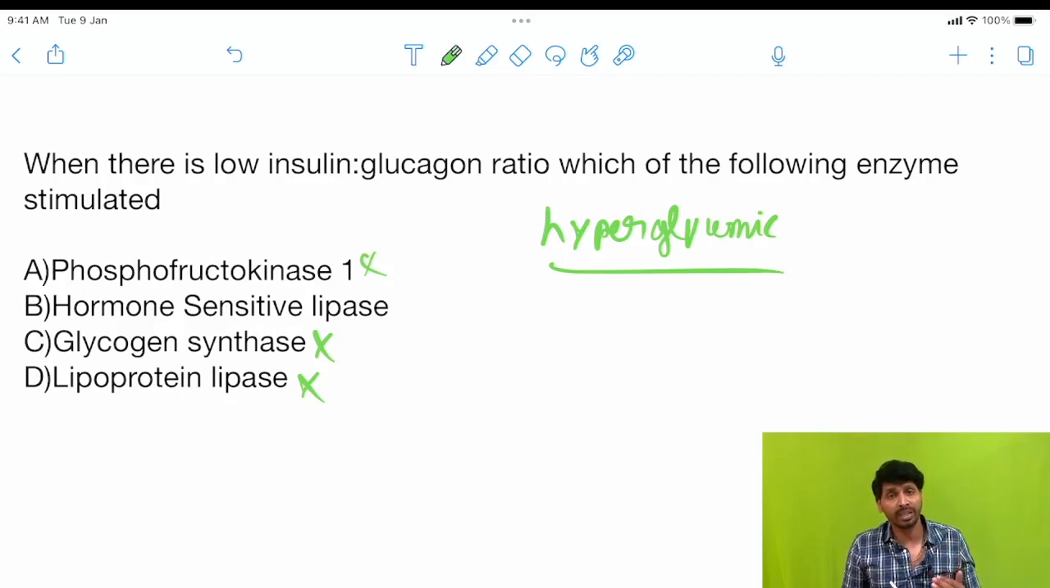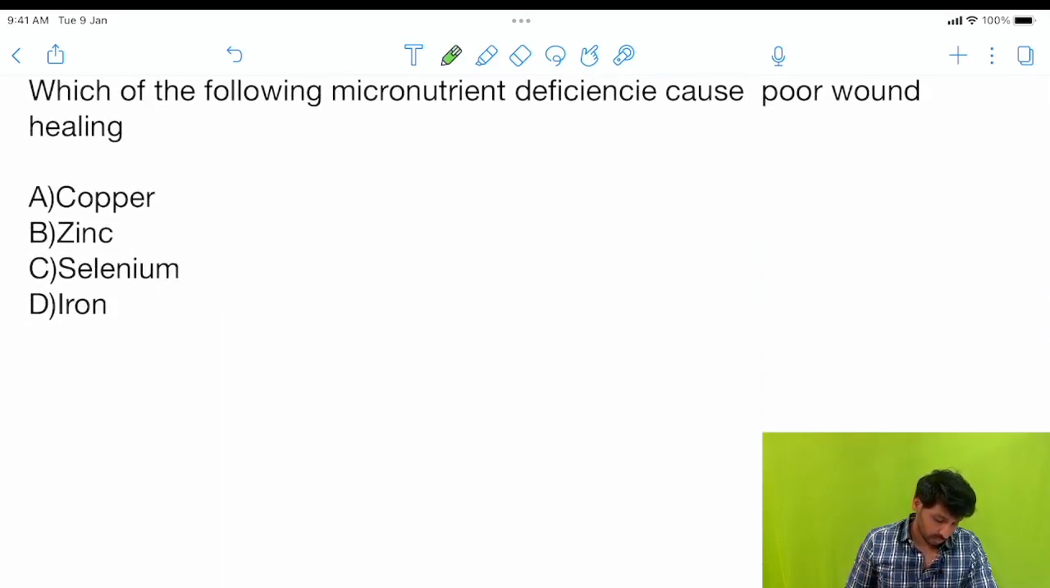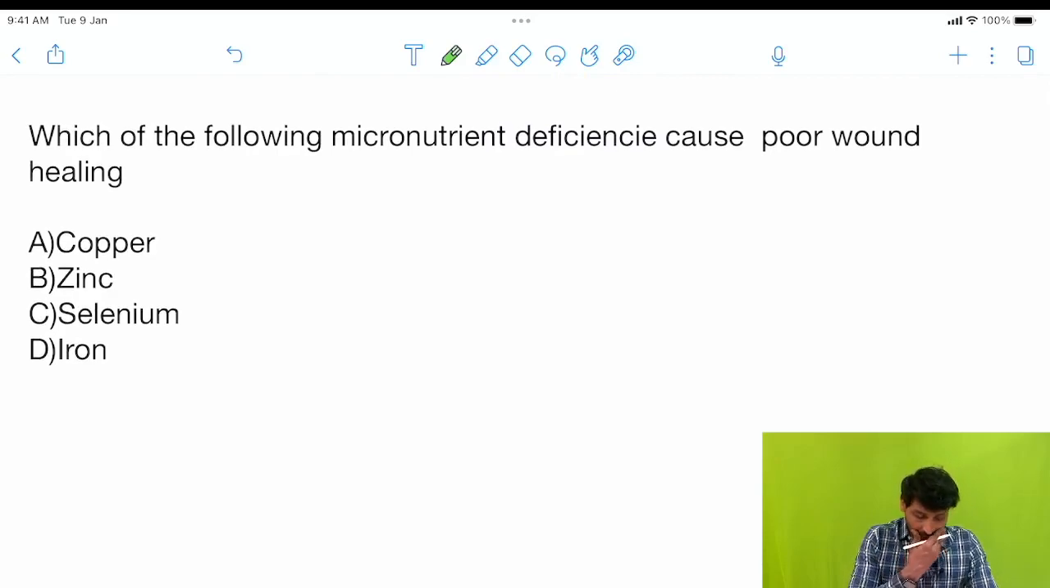Hormone sensitive lipase is present in adipose tissue. Whenever there is a movement of triglycerides from the adipose tissue, it cleaves the triglyceride into fatty acid and glycerol. This fatty acid will undergo beta oxidation to provide acetyl CoA, and glycerol enters gluconeogenesis to produce glucose, right? So the correct answer is hormone sensitive lipase. This is a degradative enzyme for peripheral stored fats.